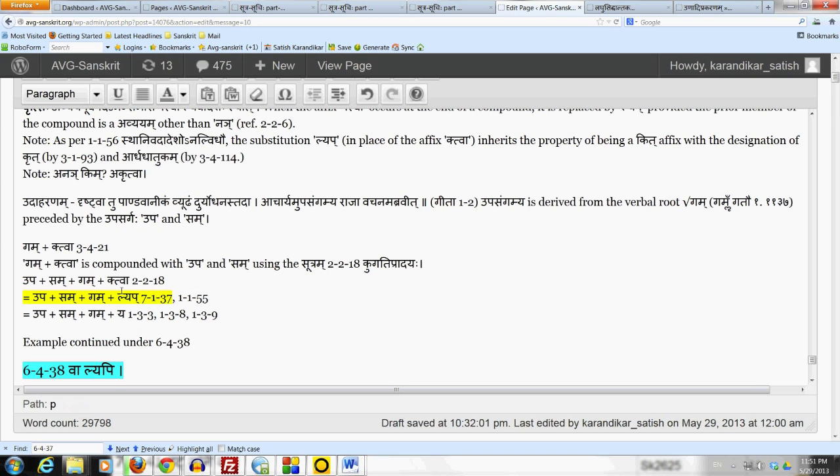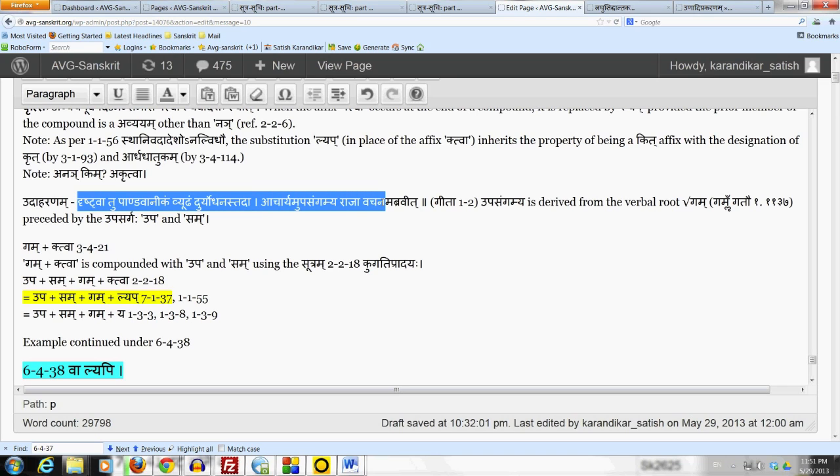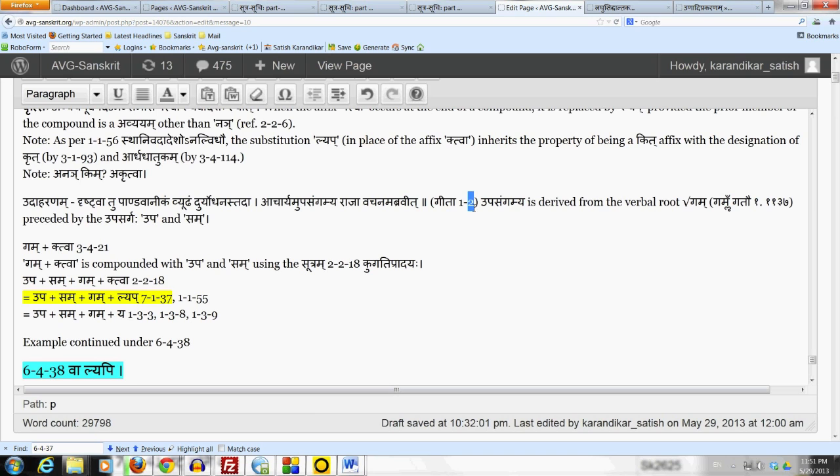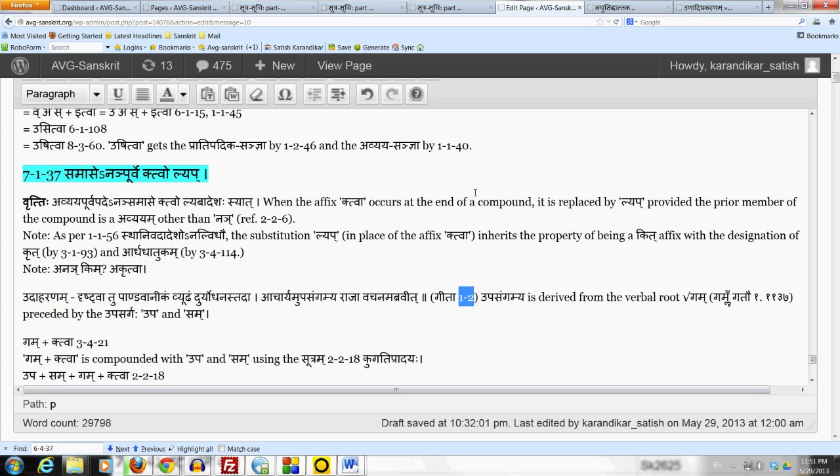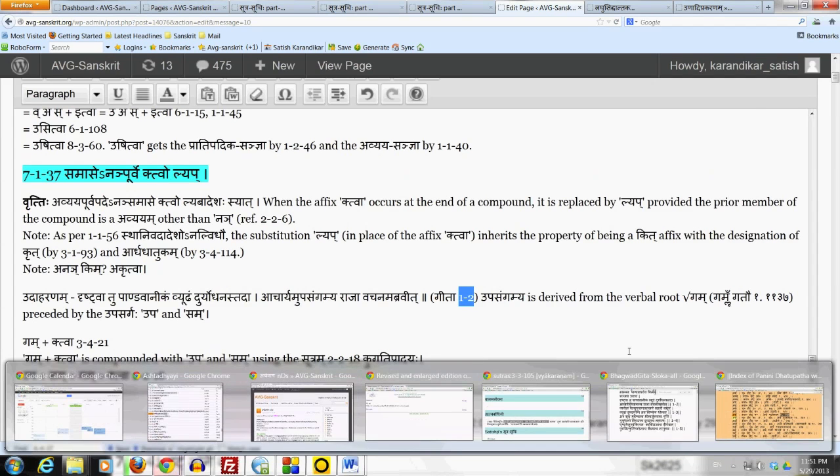Okay, let's take an example here from the Bhagavad Gita. Drishtva tu pandavanikam vyudham duryodhanastada, acharyam upasangamya raja vachanam abravit. This is the second verse of the Gita. As already mentioned, this substitution lyap in place of ktva is a very common feature in the language. It's used many times in the Gita. So this example here is from the beginning of the Gita itself, the second verse.